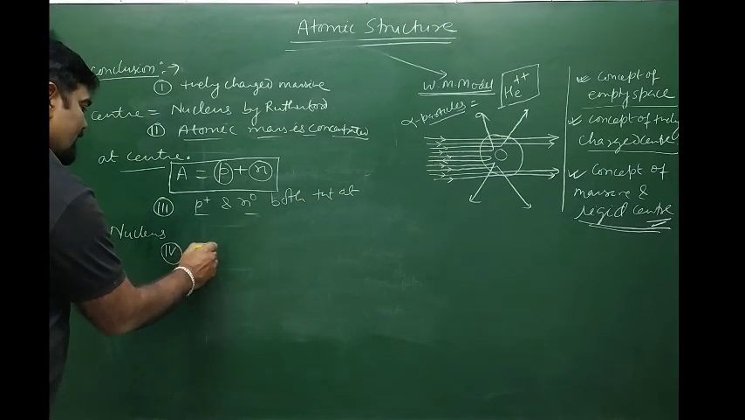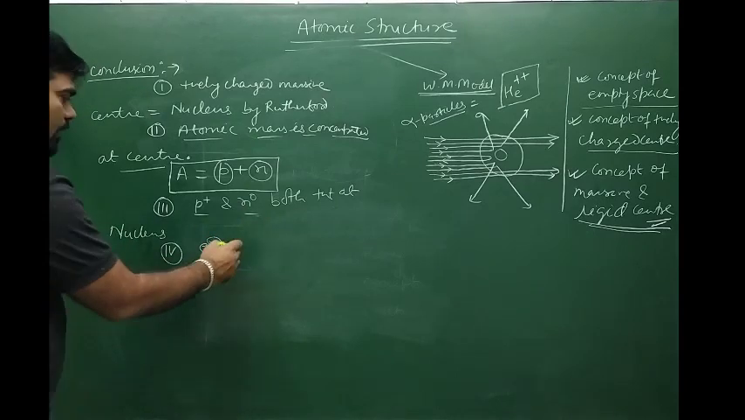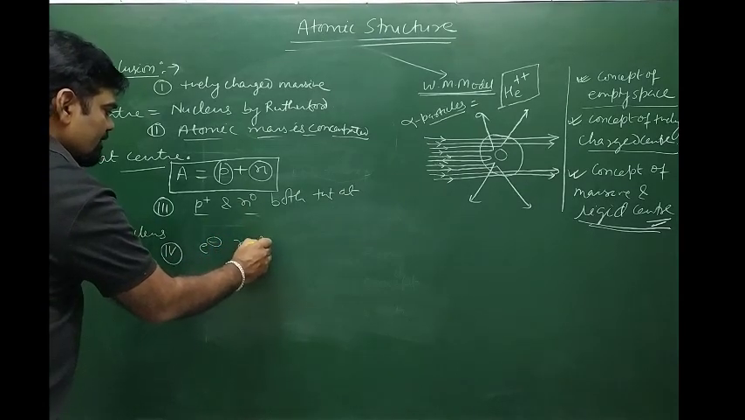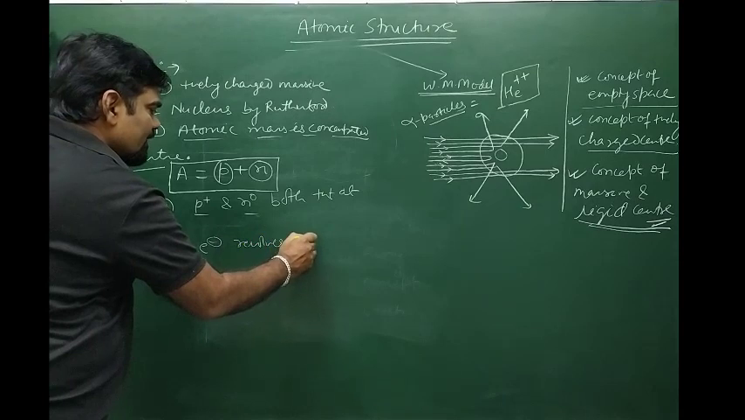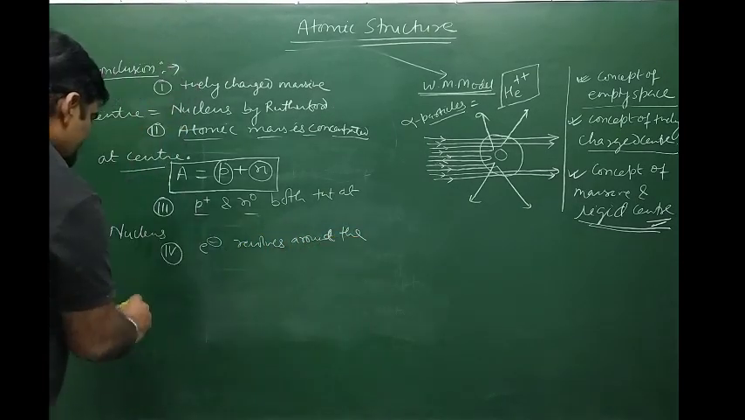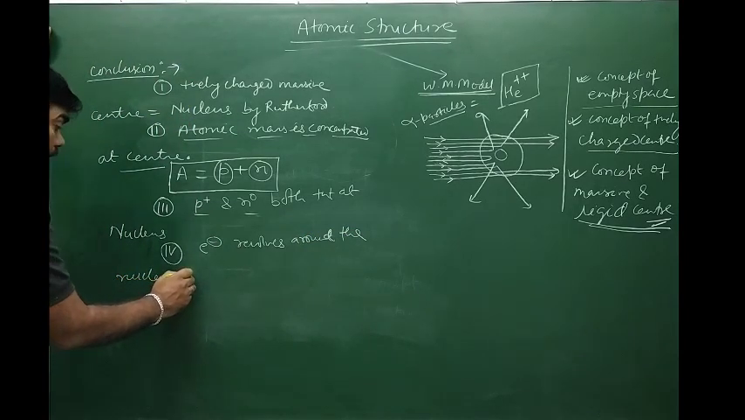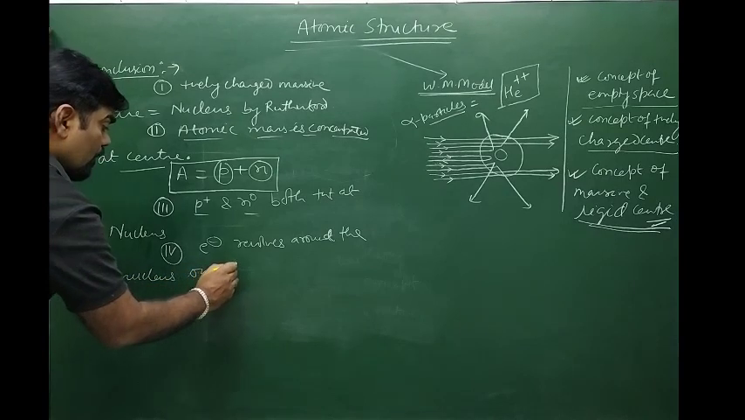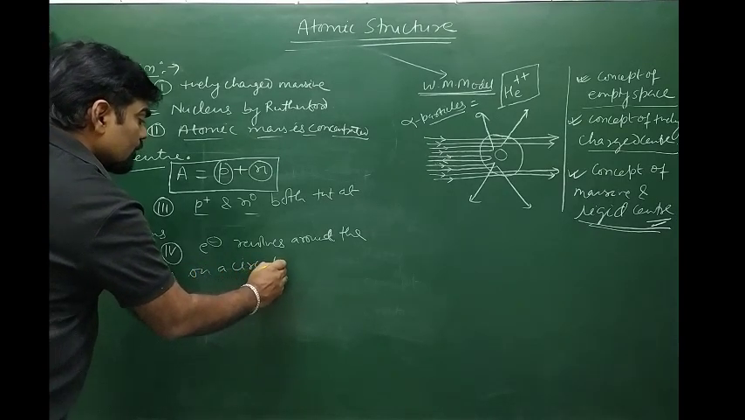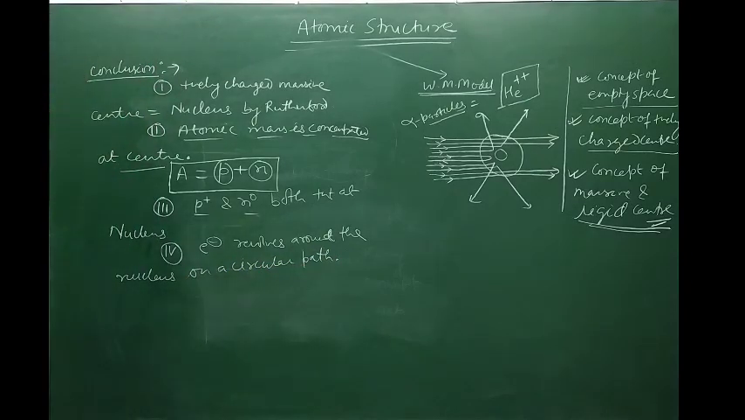And then electron, what about the electron? The electron revolves around the center, or around the nucleus, on a circular path. Now the center is the nucleus, so electron revolves around the nucleus on a circular path, isn't it?